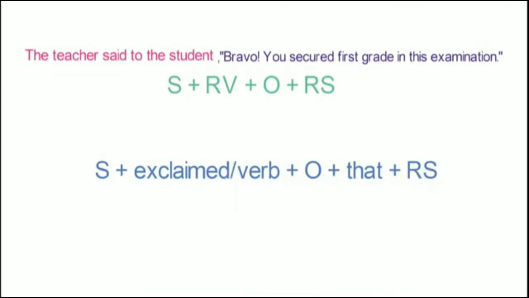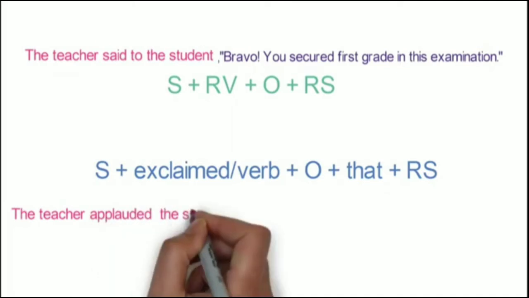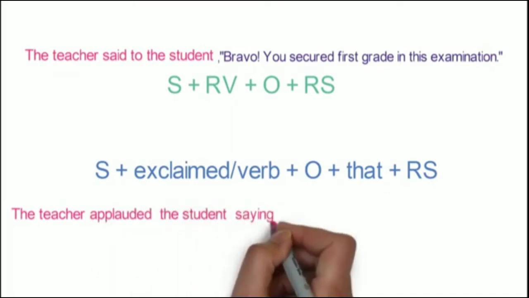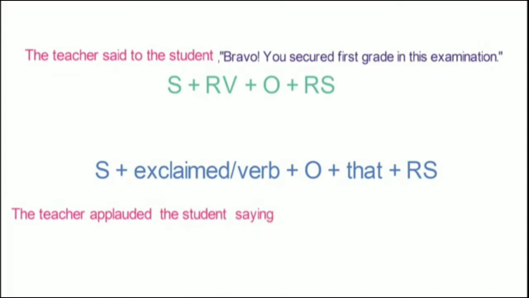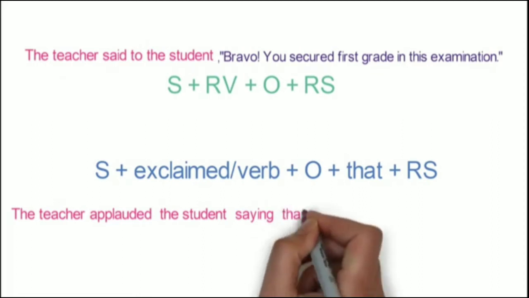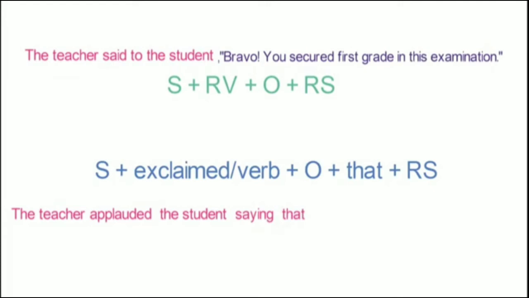Let's follow the structure and complete the sentence. The subject is the teacher. As the teacher is praising or applauding the student, we can use applauded here. The object is the student. Saying will be added after the object as we just learned in our workflow in step 2. Then we will remove the word bravo as we learned in our rules. Then that will come. Then we will change the pronoun, backshift the tense in the reported speech and change the time denoting word. So the reported speech will become like this.